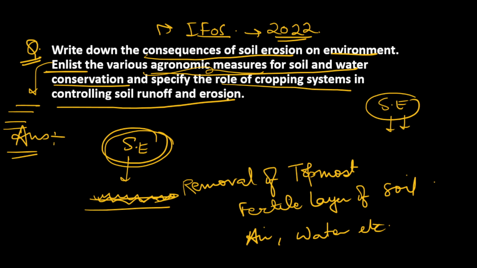In the third part they are asking about role of cropping systems in controlling soil runoff and erosion. We all know that role of cropping systems can directly impact our soil. Suppose we are doing rice cropping system, for example.